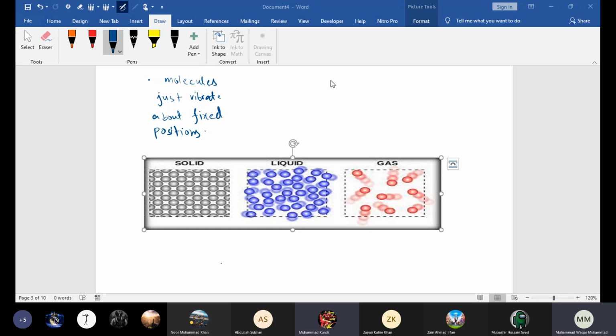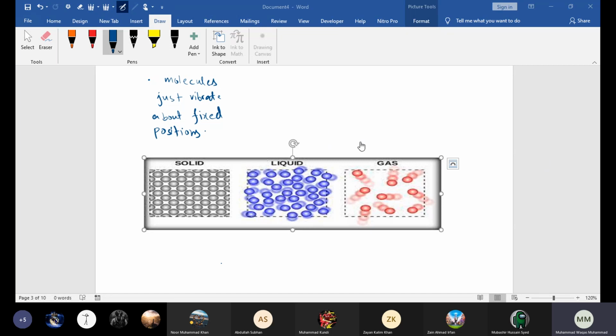Now, beta, next we're going to study Brownian motion. Where does Brownian motion get its name from? It gets its name from the scientist who actually discovered it. Robert Brown was the scientist who discovered it.